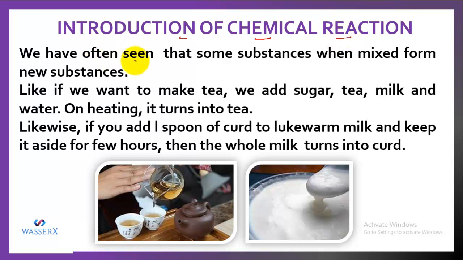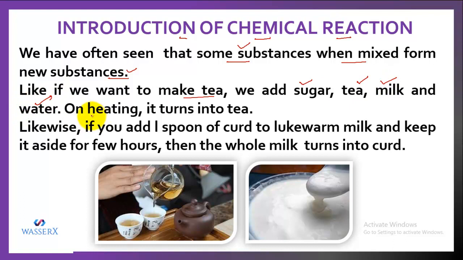What we have seen is that some substances when mixed form some new substance. Like if we want to make tea, you add sugar, tea, milk and water to a pan.